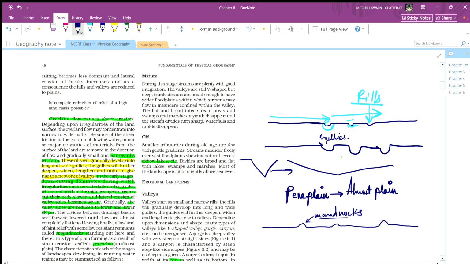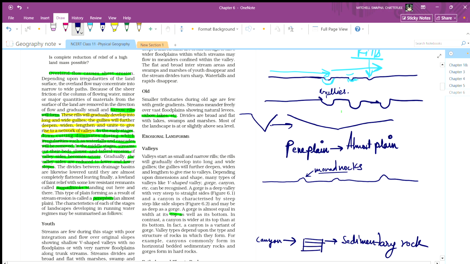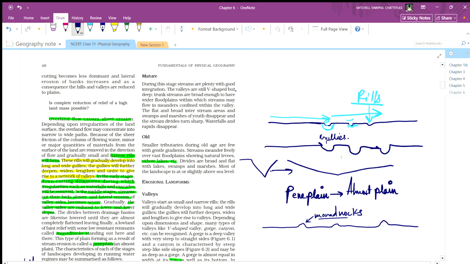The flat and broader interstream areas, the swamps and marshes of youth disappear, and the stream divides turn sharp. The waterfalls and rapids disappear. So in the youth version, waterfalls are there, and rapids. Now, no waterfalls.